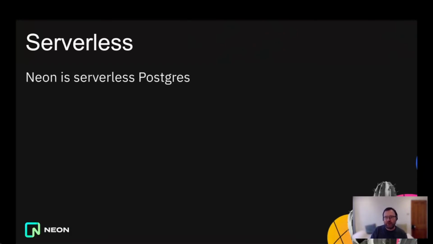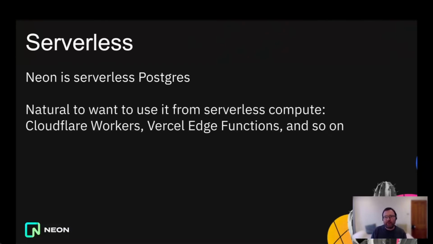And Neon, of course, offers serverless Postgres, right? We bring those benefits of serverless to your database, which is great. And it's only natural, I think, in that case, that people who are using Postgres serverlessly would like to connect to Postgres serverlessly from Cloudflare workers, from Vercel edge functions, from a growing range of different ways of doing your serverless compute.